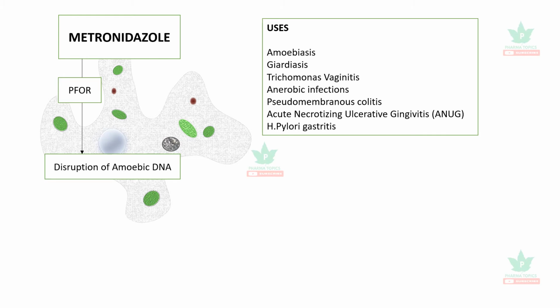Metronidazole has several uses. It is very widely used in case of amoebiasis, giardiasis, trichomonas vaginitis, anaerobic infections, pseudomembranous colitis, acute necrotizing ulcerative gingivitis, and H. pylori gastritis. Let us see the adverse effects of metronidazole.